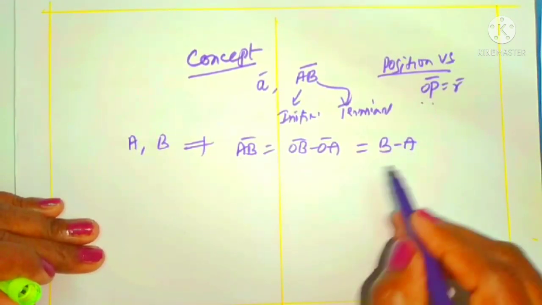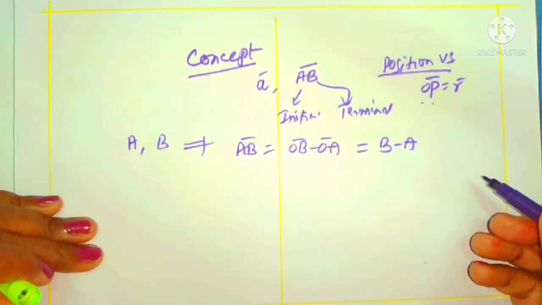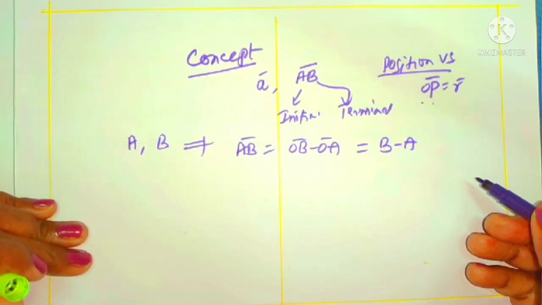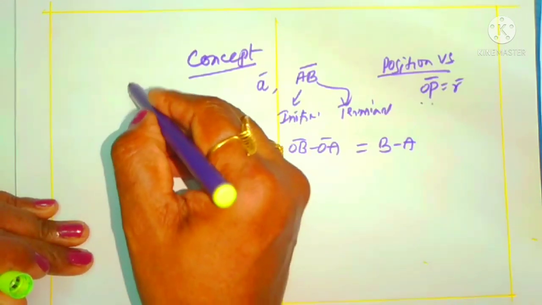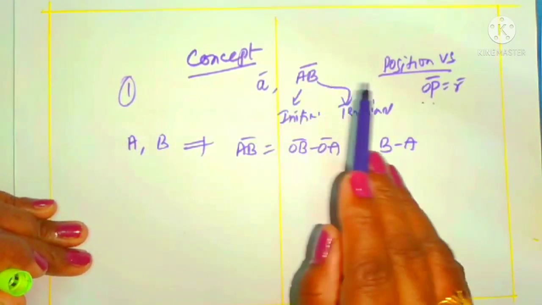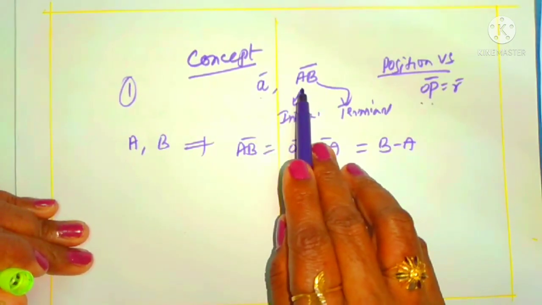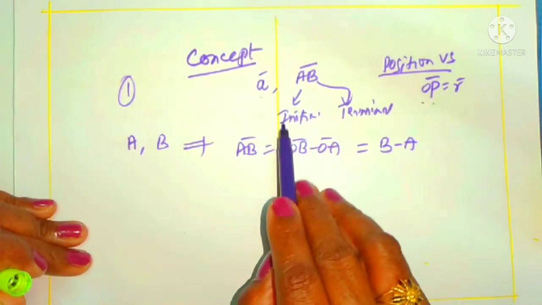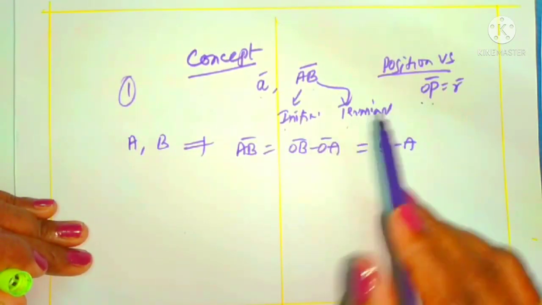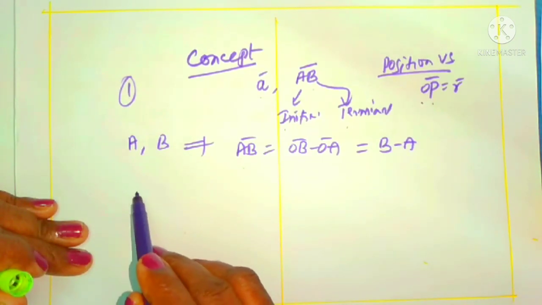For that, position vector is a very important point. And also we will go to the vertices of the triangle, vertices of the quadrilateral, and so on. Those are nothing but position vectors. From that we have to recognize our main points. In this one, the concept is simply vector notation. A vector can be represented as a single letter A, or with two points with position vectors. A is the initial point, B is the terminal point. You also have to know what the position vector is, and what the vector line joining the two points is.